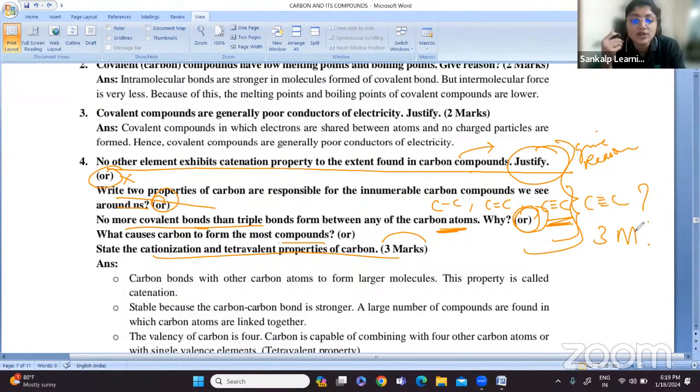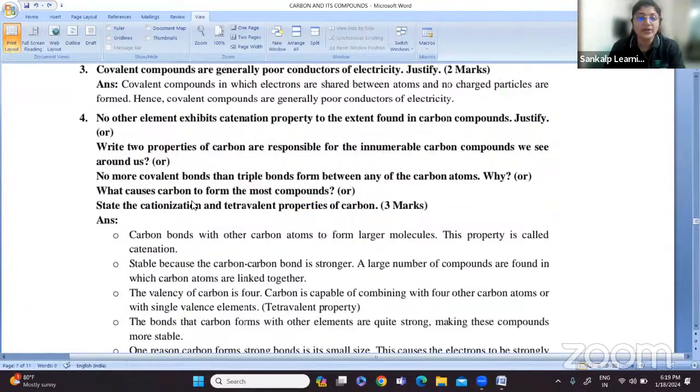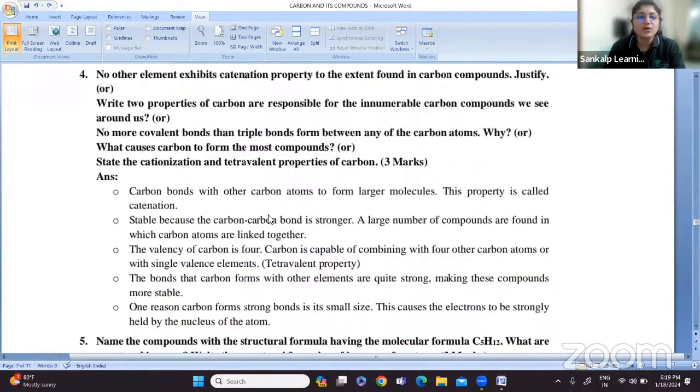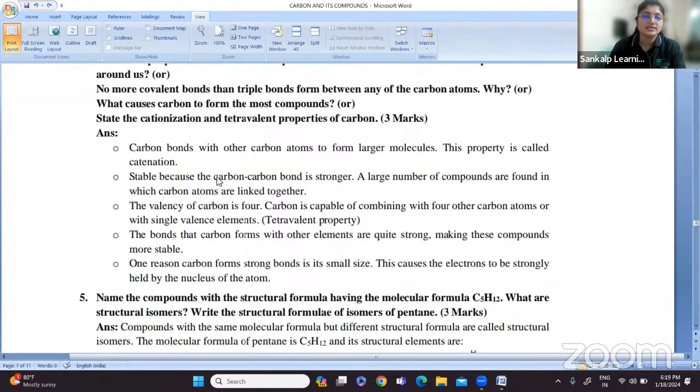How many questions are asked here? 1, 2, 3, 4 and 5. So 5 questions are asked here. For one answer there are 5 questions, so the questions can be framed in this manner. Understood? Please go through these questions, to see how the question is framed in different ways. For these questions, the answer is this.